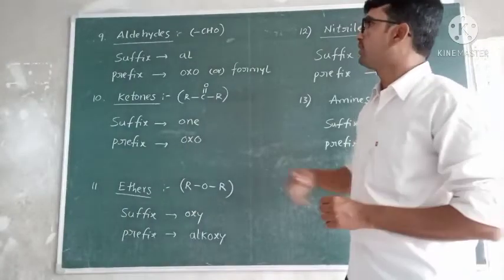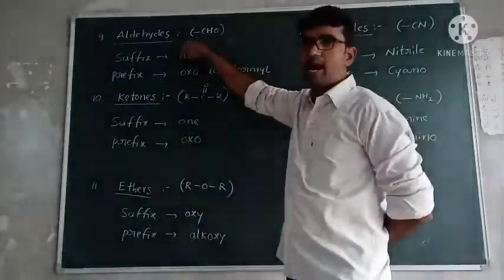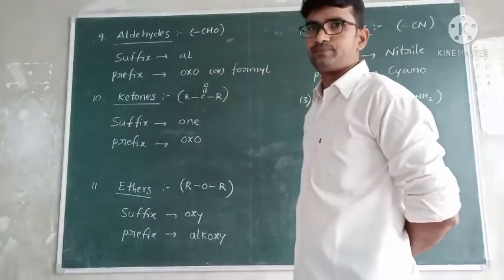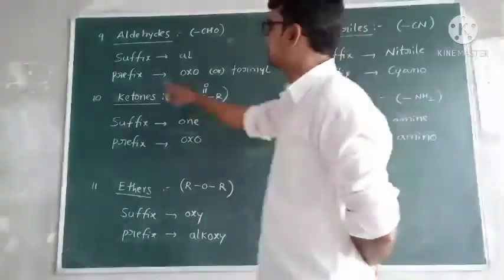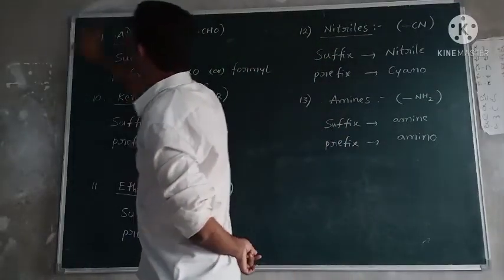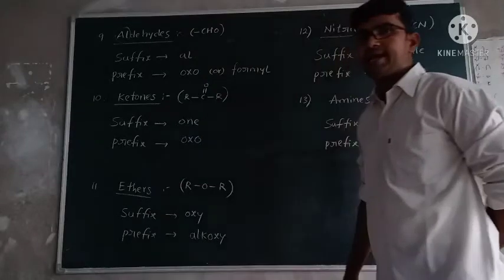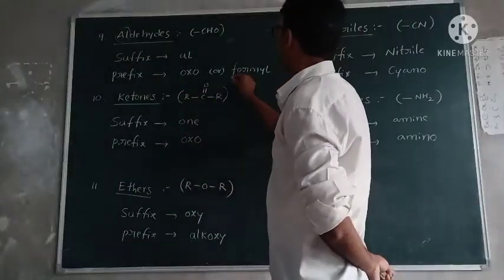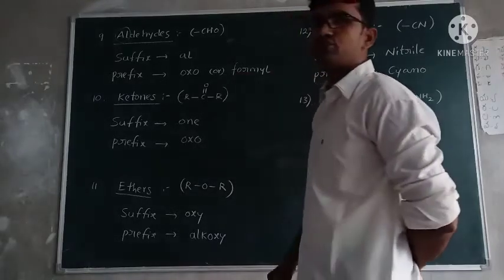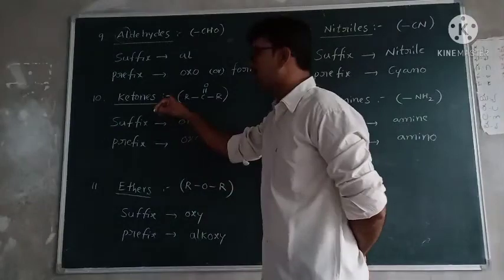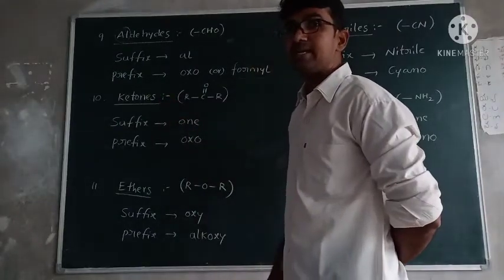Today we will discuss aldehydes. The aldehyde functional group is CHO, and its suffix name is "al", with the starting two letters being "al". The prefix name, in most cases, is formyl. Commonly it is oxo, because another functional group is ketones.